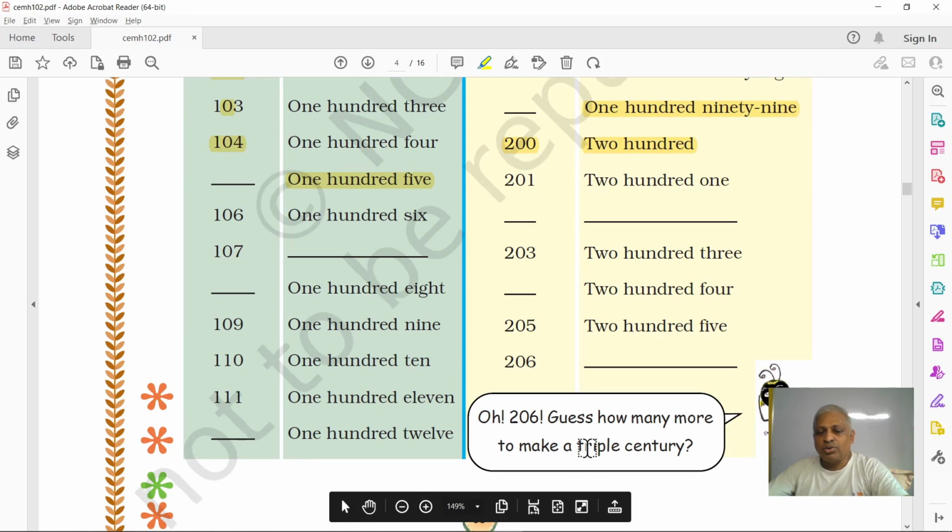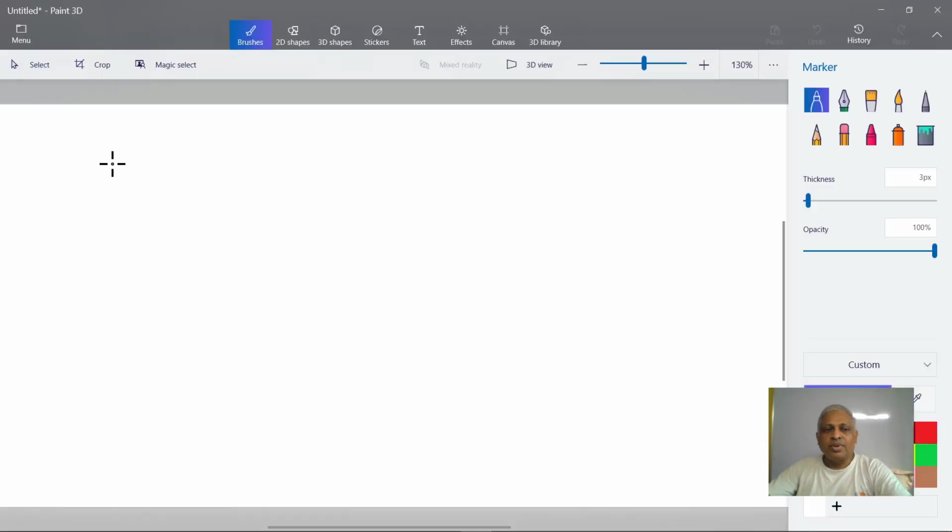How many more to take a triple century? A century is 100. Century is 100. Right? Double century is 200. The ant is asking triple century. Triple century means 300.